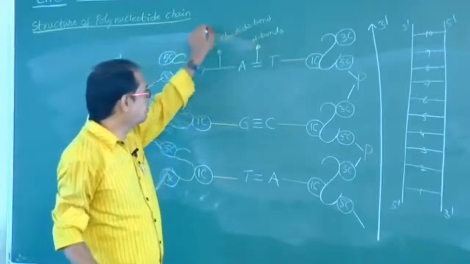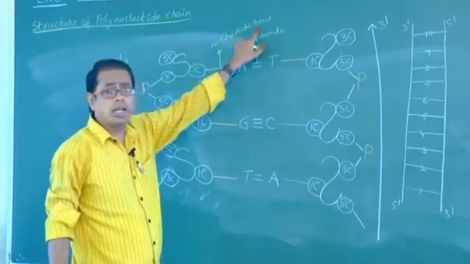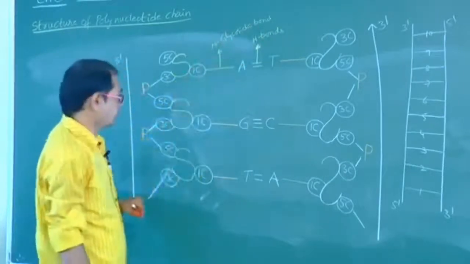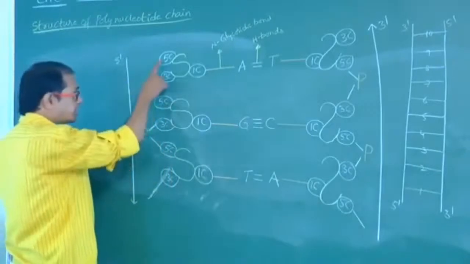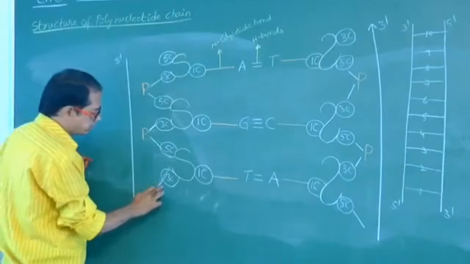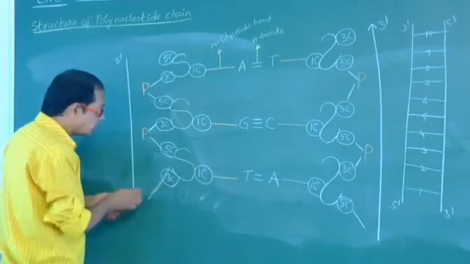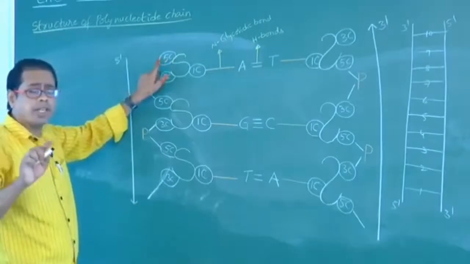N-glycosidic bond, or simply glycosidic bond. Bond is also called linkage. Right. So what is that 5' end and 3' end? 5' end means a free phosphate group.